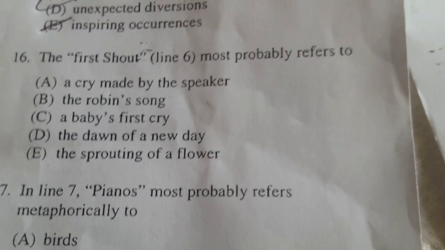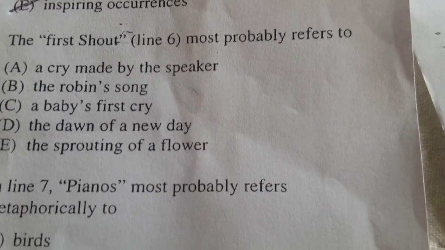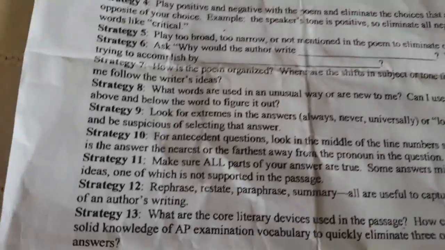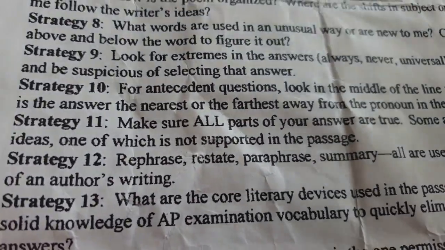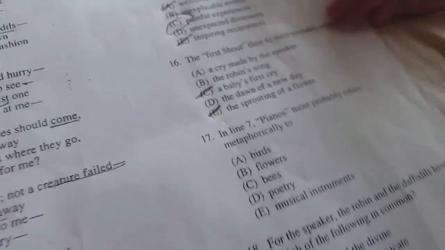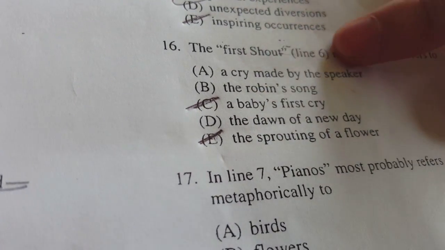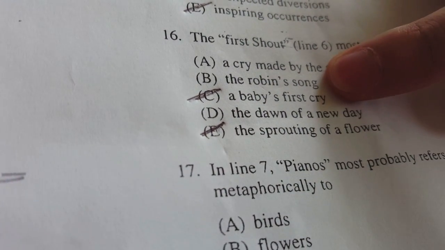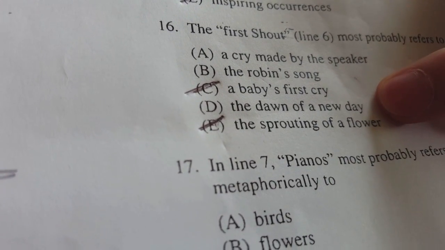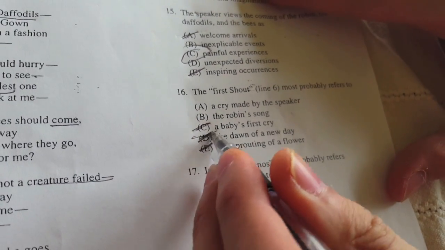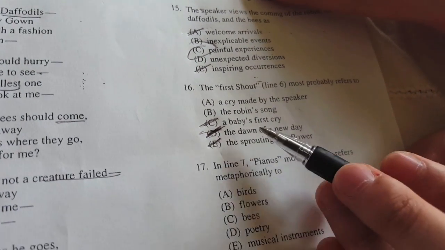Okay, the next one. The first shout, line 6, probably refers to. Okay, so I think that strategy 11 will be really effective for this problem. So we have to make sure all parts of our answers are true. Here's the problem. It's like a shout, so a cry, that makes a sound. Shouts make a sound too. So song, yeah, it makes a sound. But the dawn of a new day doesn't make a sound, so that wouldn't make sense. We should cross that out. This makes no sense. Don't ever choose this answer. It will always be wrong.